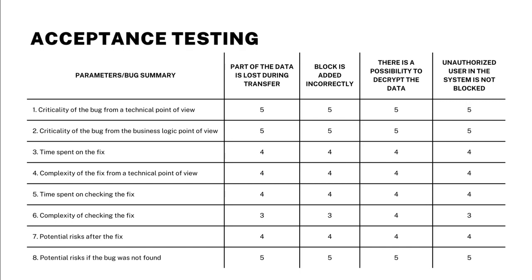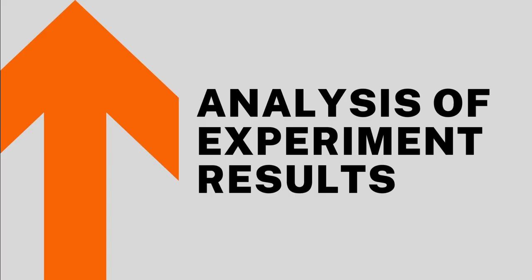The following bugs were found during acceptance testing. First bug was found during checks of the ability to transfer data as part of the functional testing. Second bug was found during smart contracts checks. Third bug was found during checks of the system security as part of the security testing. And fourth bug was found during checks of the system security as part of the penetration testing.